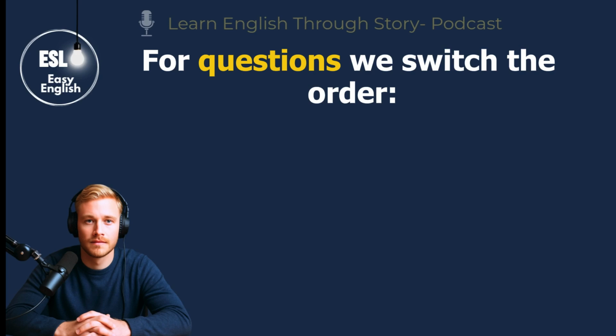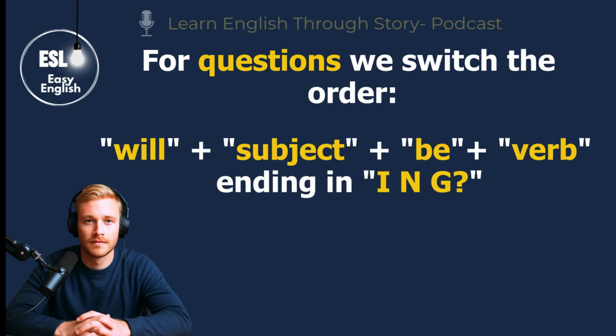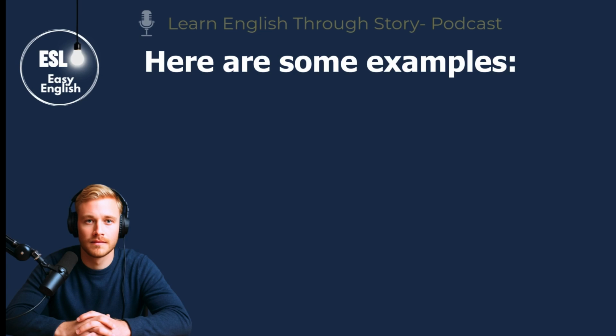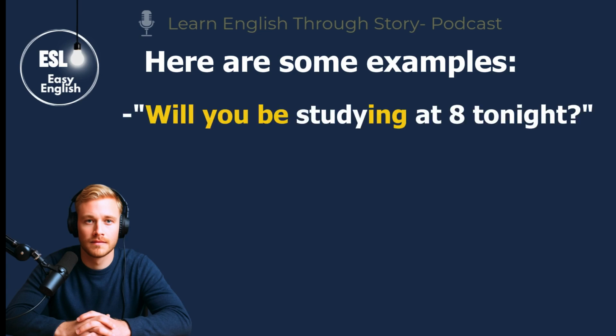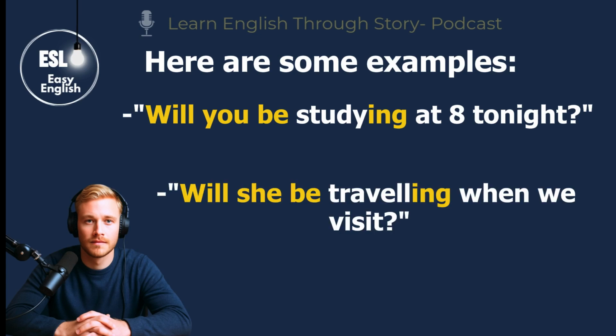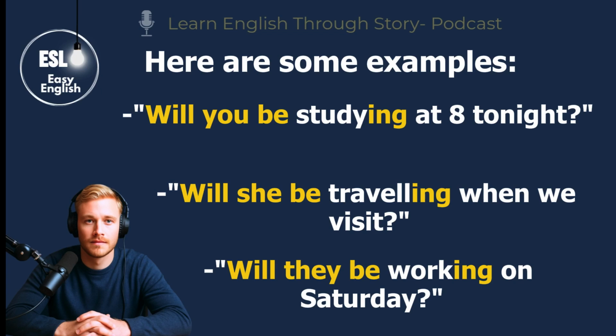For questions, we switch the order: will plus subject plus be plus verb ending in ing. Here are some examples. Will you be studying at 8 tonight? Will she be traveling when we visit? Will they be working on Saturday?